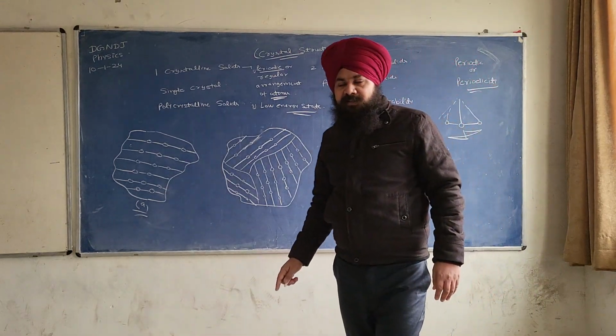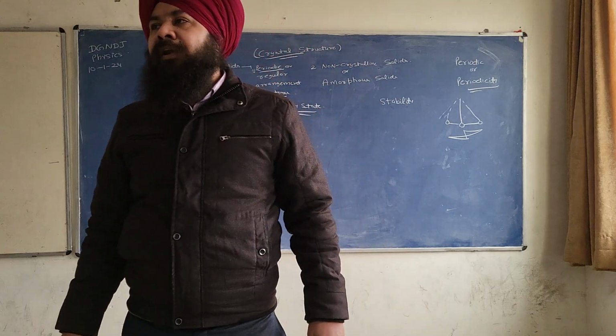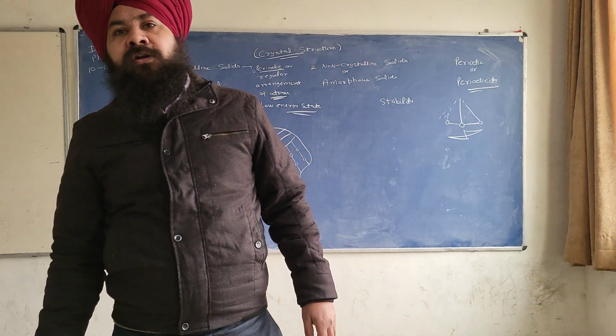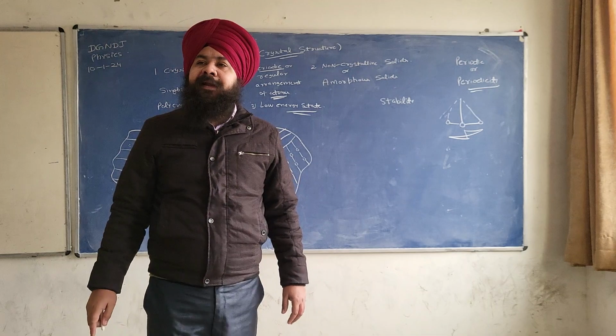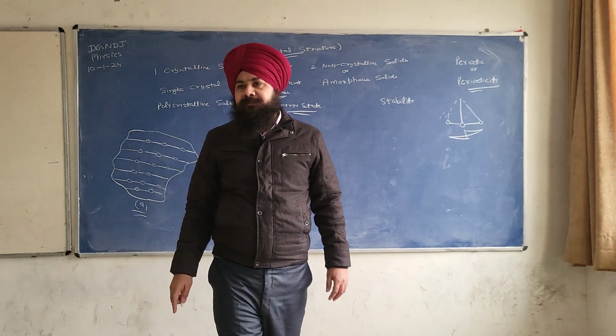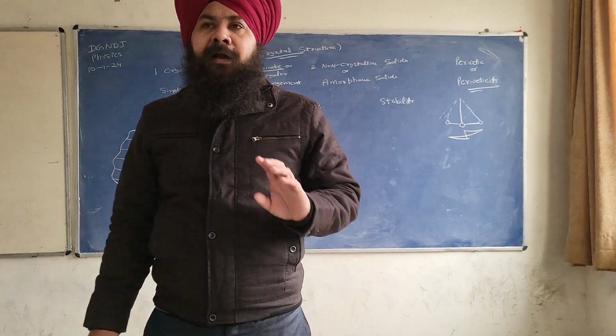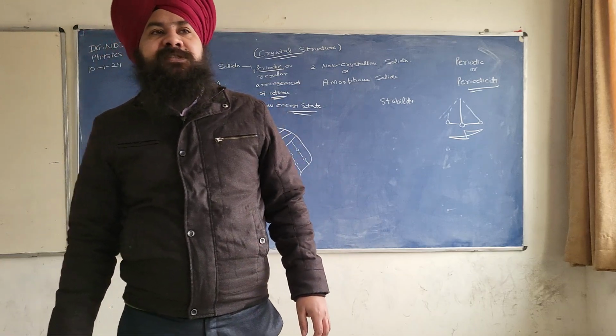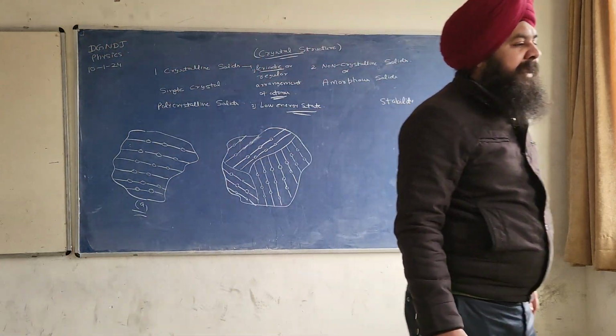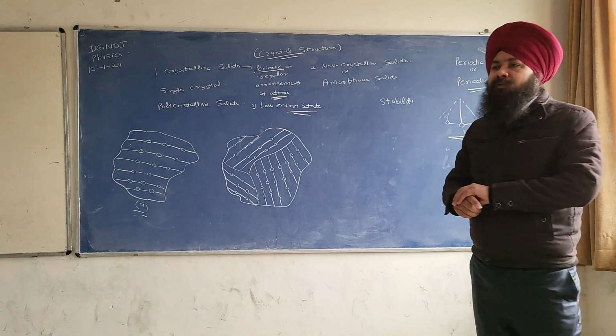Solids may be broadly classified into crystalline or non-crystalline solids depending upon the arrangement of atoms or molecules.